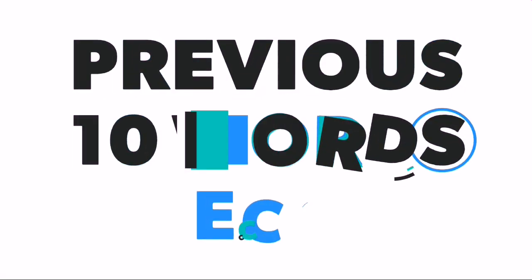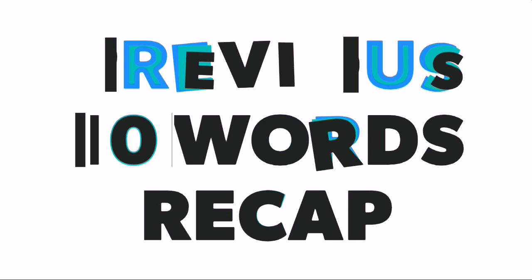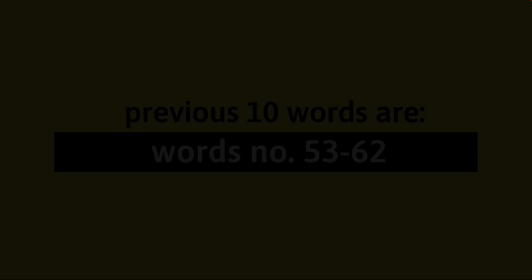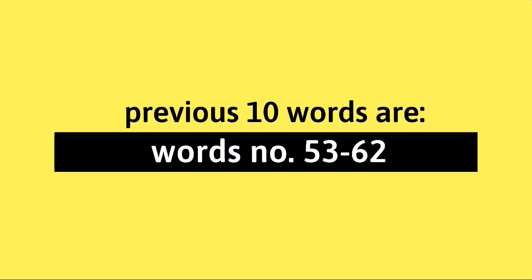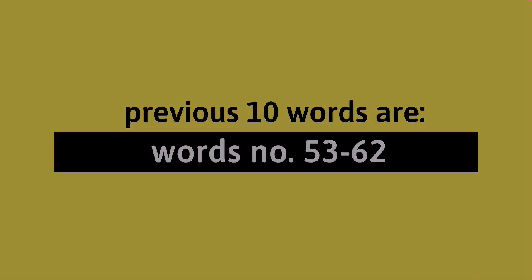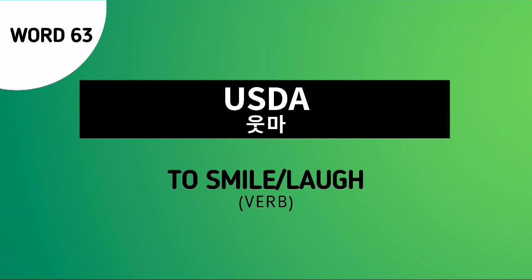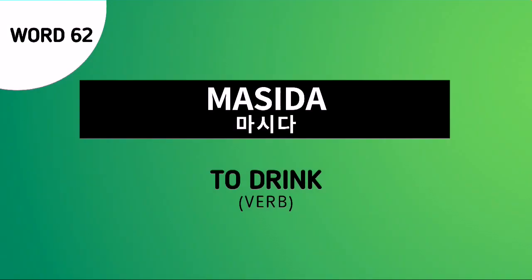Now, let's proceed to the previous 10 words recap. As of now, the previous 10 words are words number 53 to 62. But don't forget, our word for today is word number 63, usda, which means to smile or laugh. Word number 62 is masida. This is a root verb which means to drink.